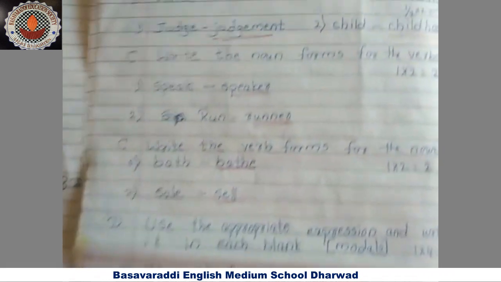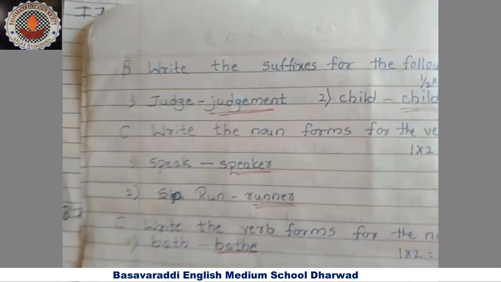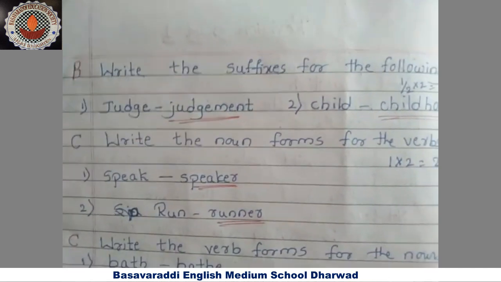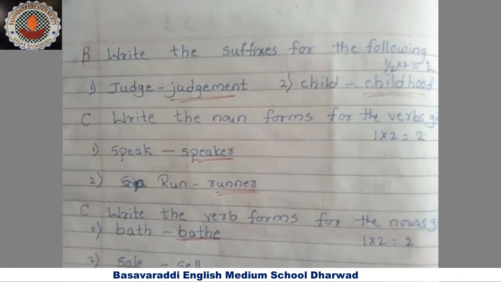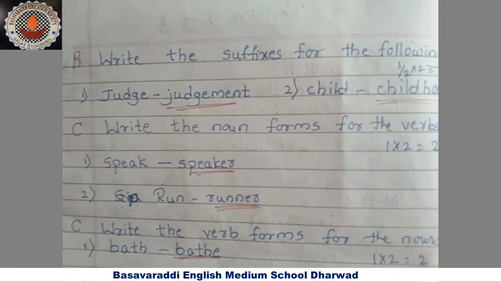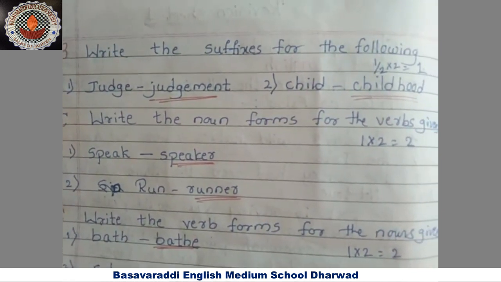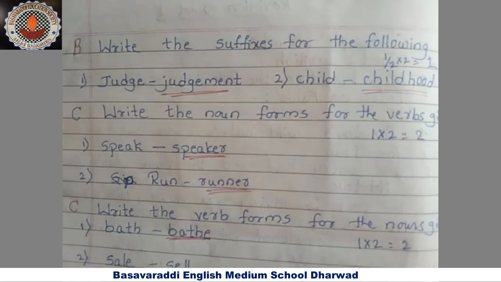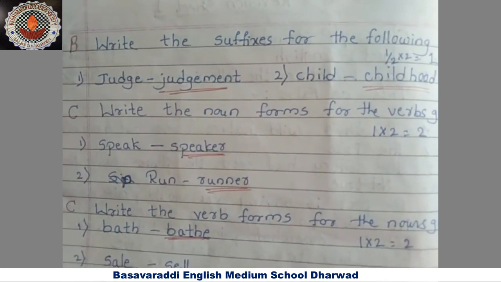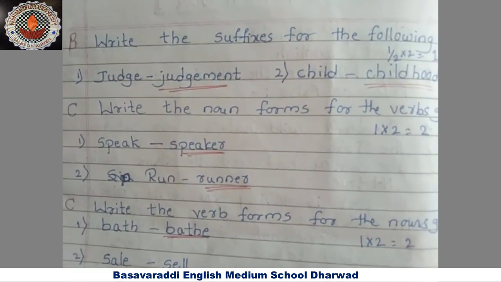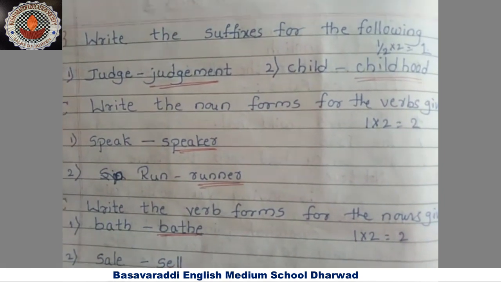Most of the words which are beginning with R, they are prefixes, prefixing by adding IR. Okay, so write the suffixes for the following. So judge, they have given suffix means the syllable which we are adding at the end of the word. It is judge, judgment. Child, childhood.